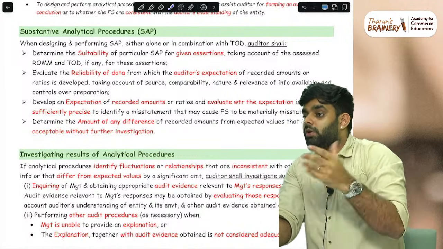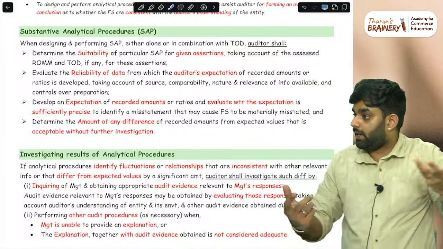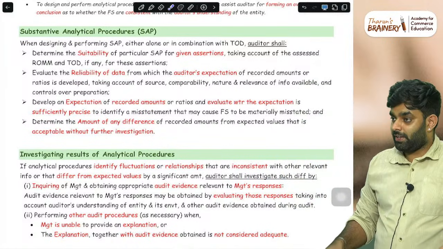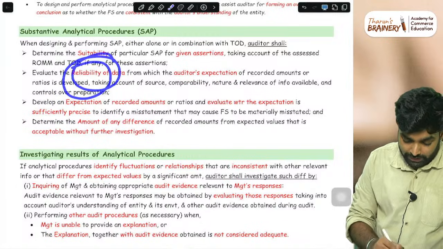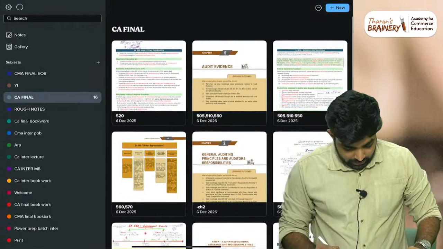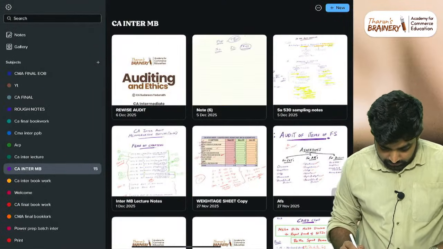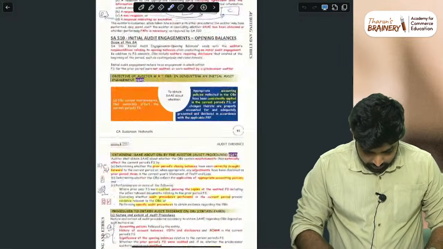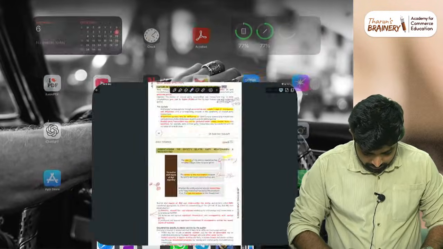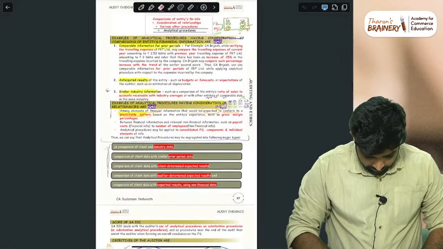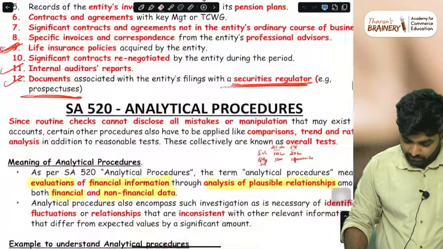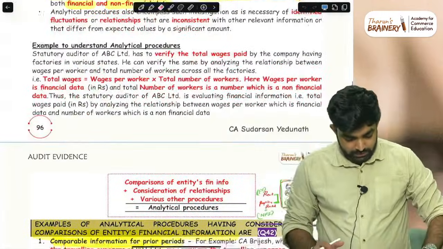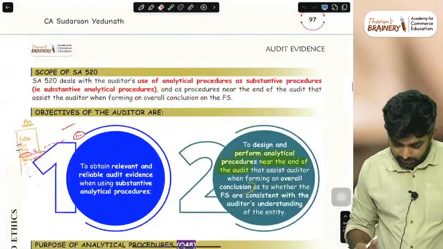What should the auditor do to evaluate the reliability of data? The answer is not there. How will the auditor evaluate the reliability of data? That is there in 520, analytical procedure. How the auditor evaluates the reliability of data.